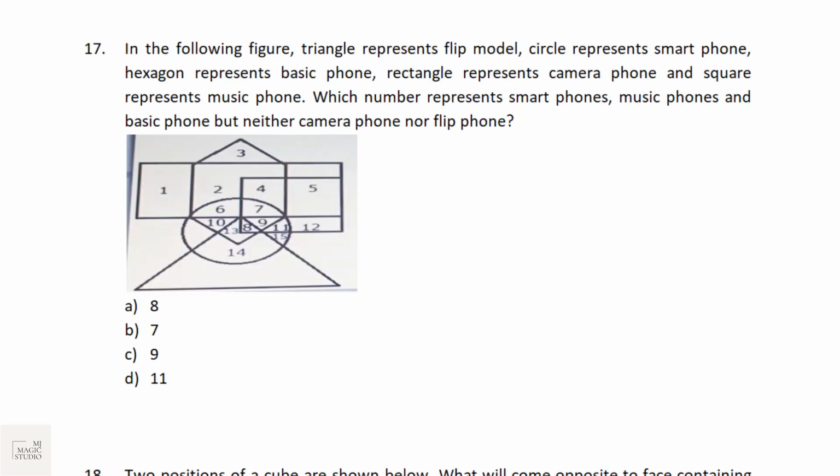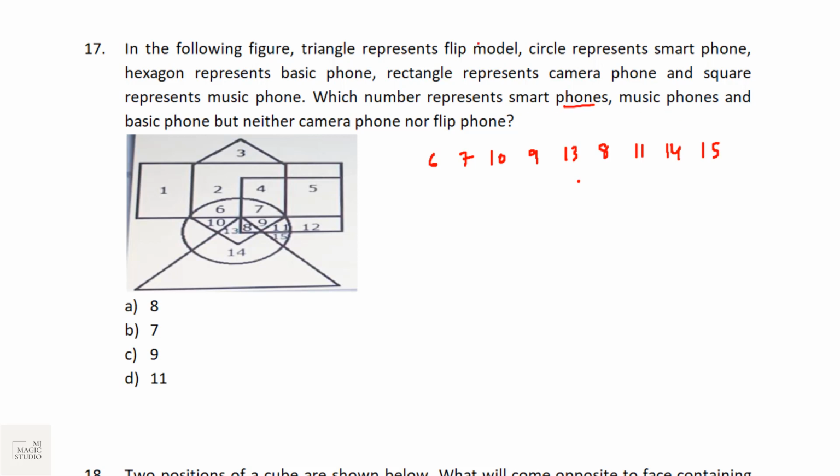I said the next bucket question, number 17, is also from Venn diagrams. Read it and try to get the answer. Practice these kinds of questions because 2 questions on Venn diagram would be there for sure. So many a time I go straight away to the question, what is asked. Which number represents smartphones? Smartphone is circle. So the numbers are 6, 7, 10, 9, 13, 8, 11, 14, 15.